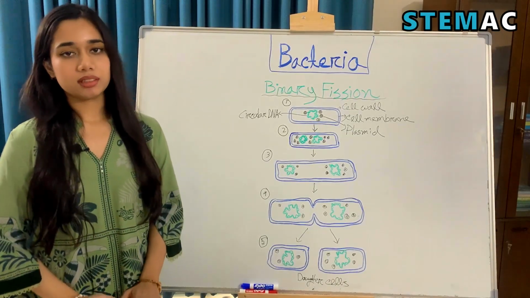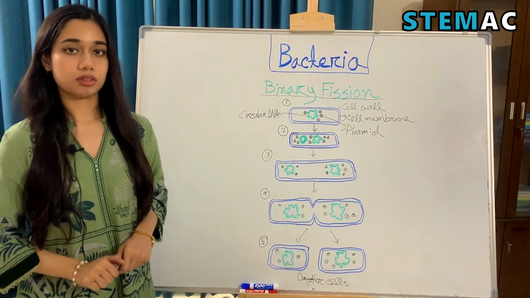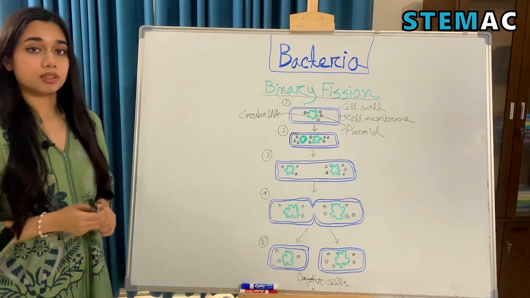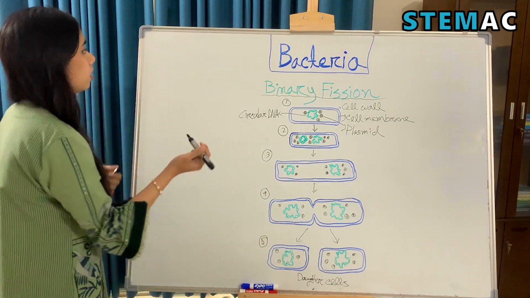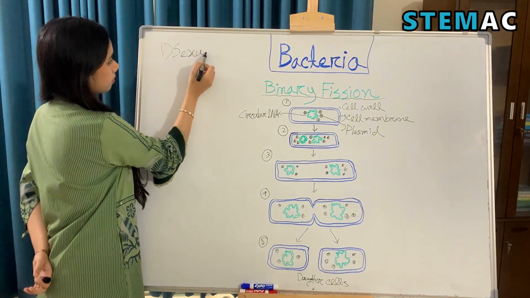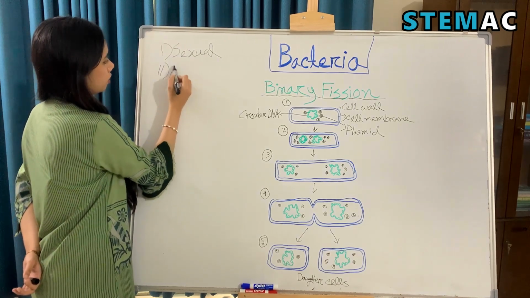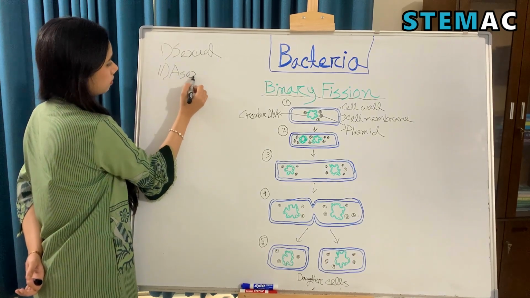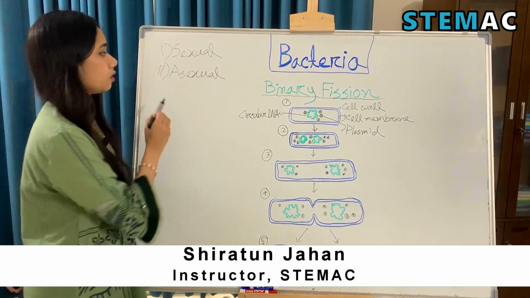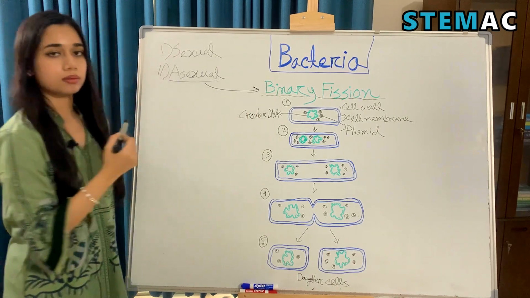So like all the other living organisms, bacteria can also go through reproduction. So what are the reproduction methods of bacteria? Well, there are two types of reproduction for bacteria. One is sexual and another one is asexual. First we're going to talk about asexual reproduction, and that includes binary fission.